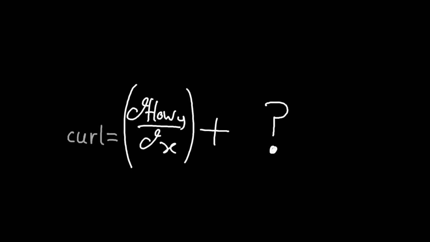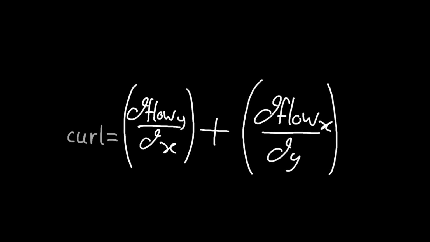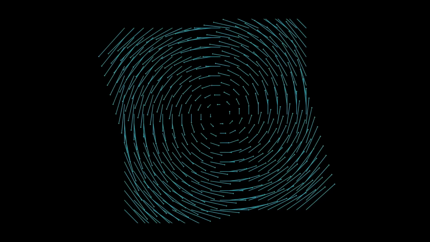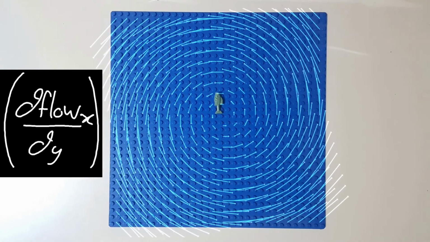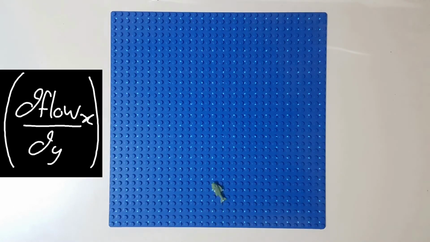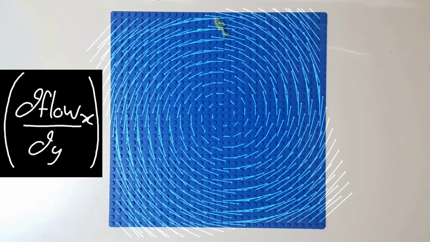Okay, so what's our other term? Well, you might have been tempted to just complete the pattern and assume it's the change of flow in the x direction as you moved in the y direction. But that's actually wrong. Let's imagine. Again, we will look at an anti-clockwise swirl. The term we are considering tells us to move in the y direction and feel the change of flow in the x direction.